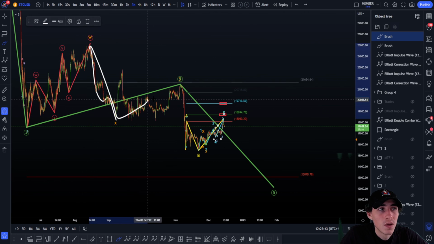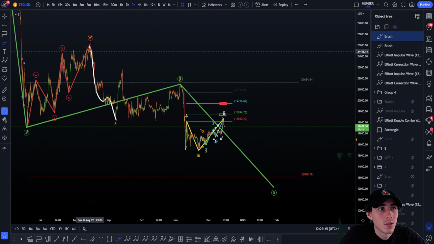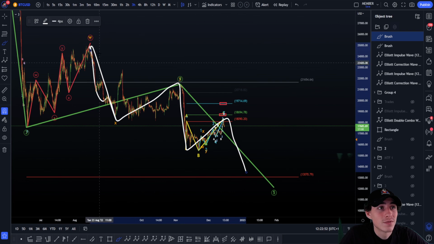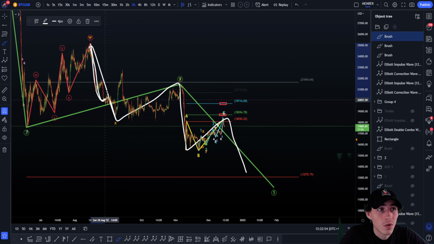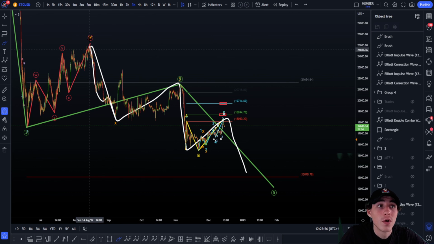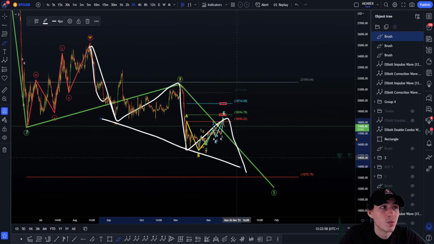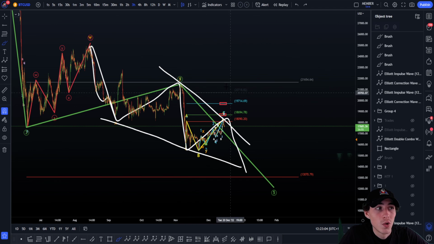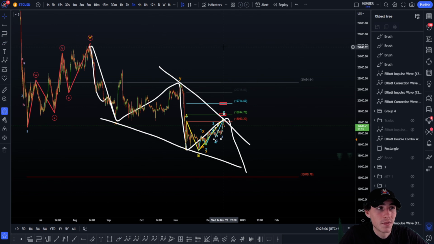If you remember, we also planned this from the very top. I was looking for an impulsive 1 2 3 4 5, or a wedge to the downside, support, resistance, and once we have done this, we just get the rise and we are finally bullish. So that is also something to be aware of.